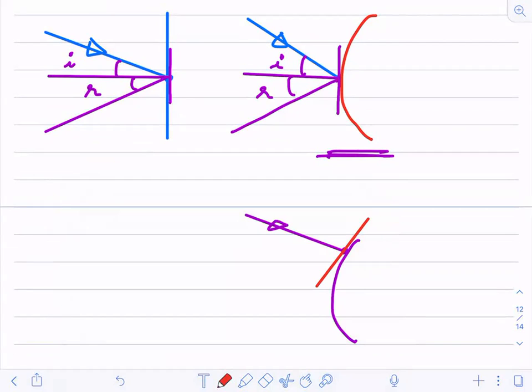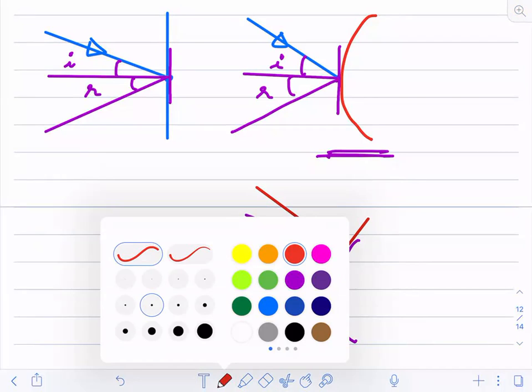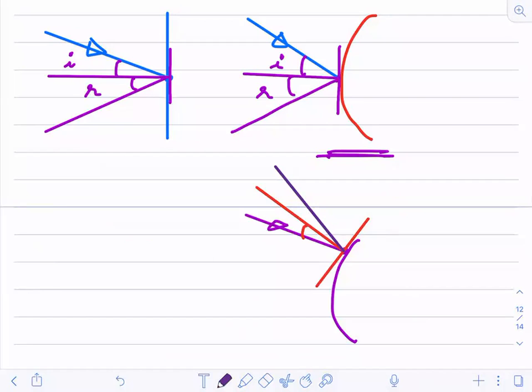Can I say that the perpendicular line to this will be somewhat like this? Yes or no? The perpendicular line will be somewhat like this. So if this is angle I, how will you draw the reflected ray? The reflected ray will be like this. So this is my reflected ray now.